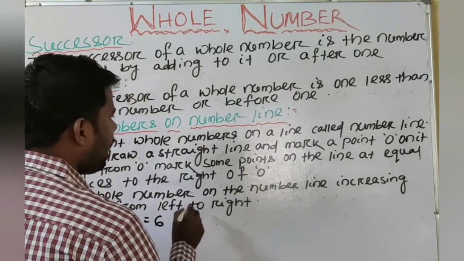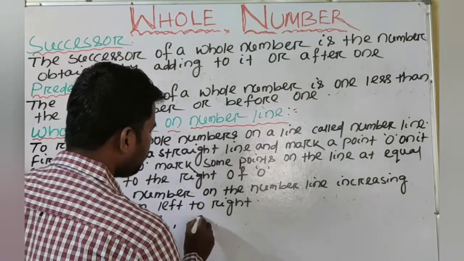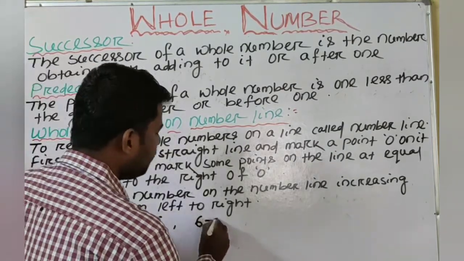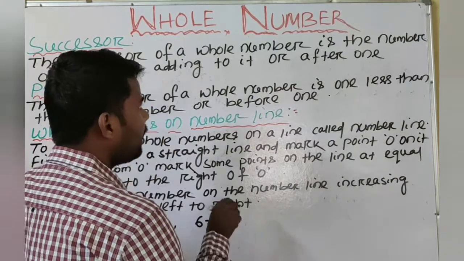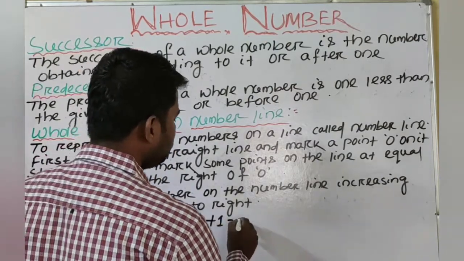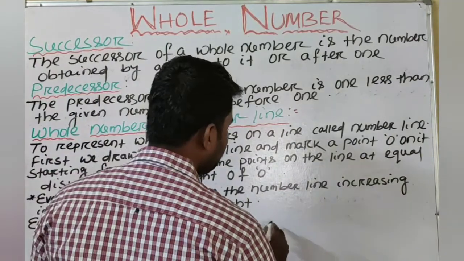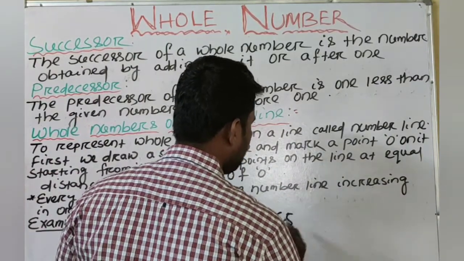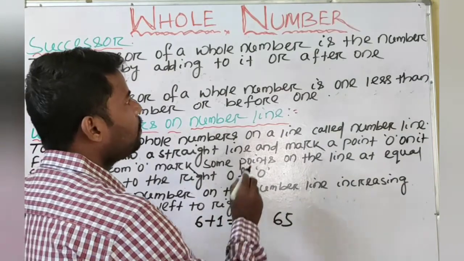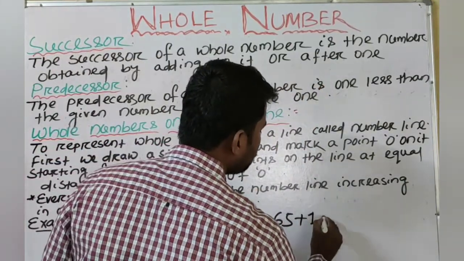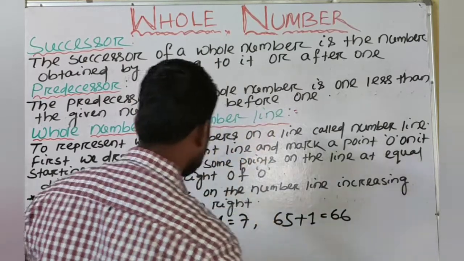We will take another whole number, 6. What will be its successor? When we add 1, or its next number, that means 7 is the successor of 6. When we take 65, what will be its successor? We will add 1, so 65 plus 1 is 66.